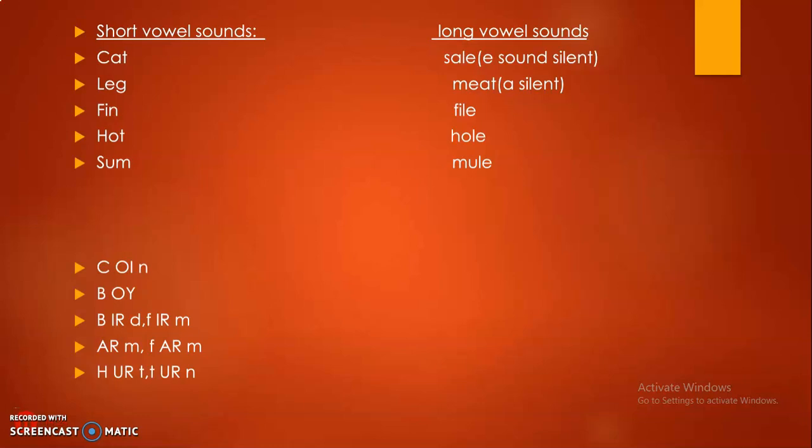In these cases, E is silent. The other sound is oi, as in coin. Next, oi as in boy, toy. The next one, bird, firm, arm, farm.